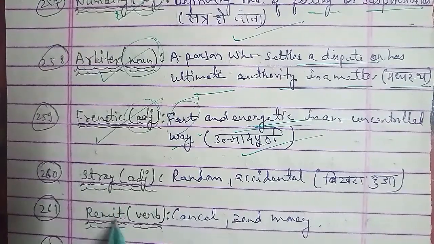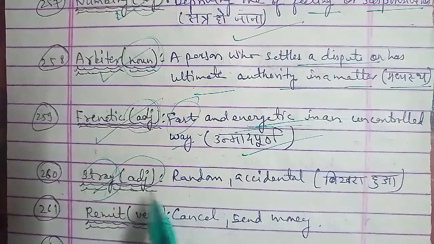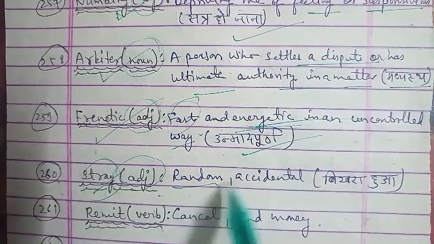Next one, we have your 263rd word, that is assault. Assault is a word that is used as a verb, and the meaning of assault is make a physical attack on, एक physical attack करना जिसे हम कहते हैं आक्रमण करना.